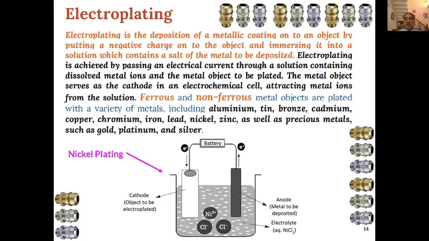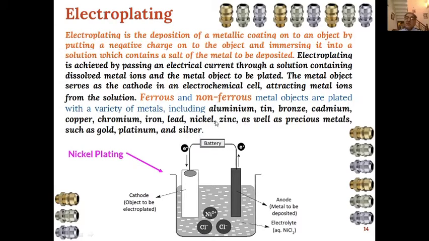through an electrochemical cell. And ferrous and non-ferrous metal objects are plated with a variety of metals including aluminium, tin, bronze, cadmium, copper, chromium, iron, lead, nickel, zinc, as well as precious metals like gold, platinum and silver.